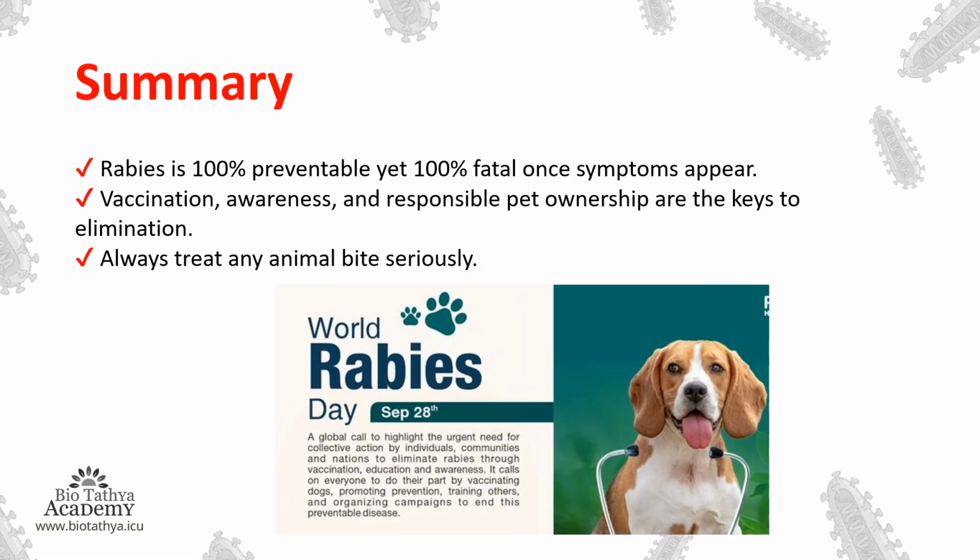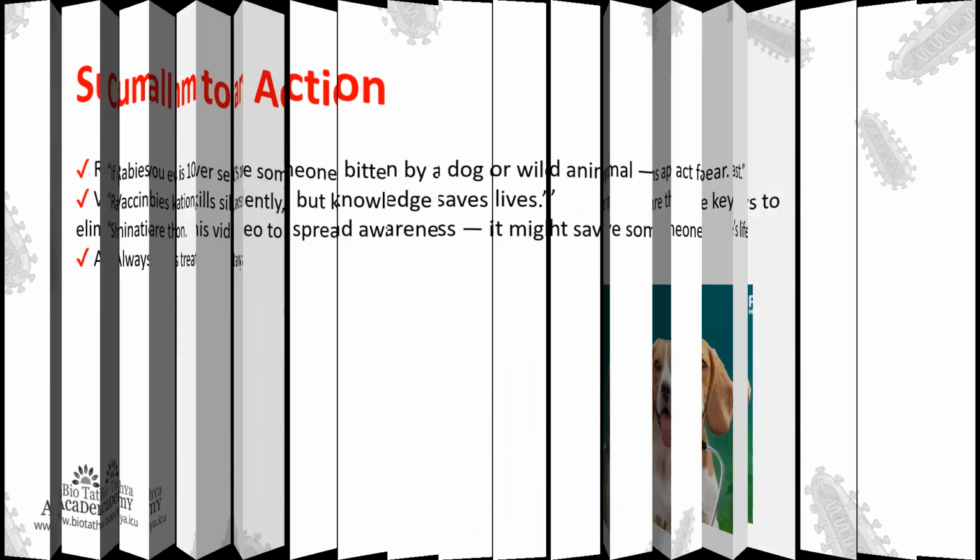World Rabies Day is celebrated on the 28th of September. On that day, campaigns are set, and awareness is spread globally to vaccinate dogs.